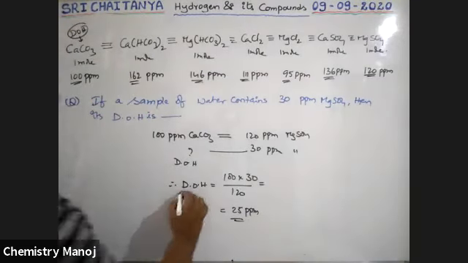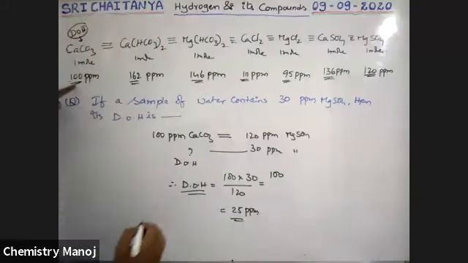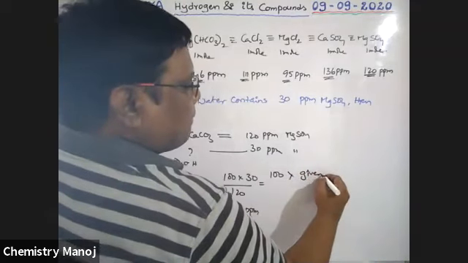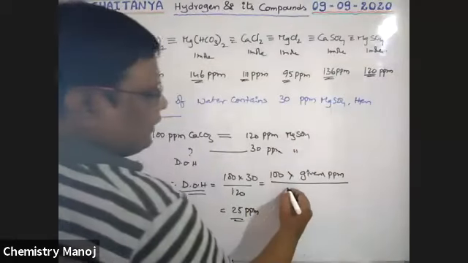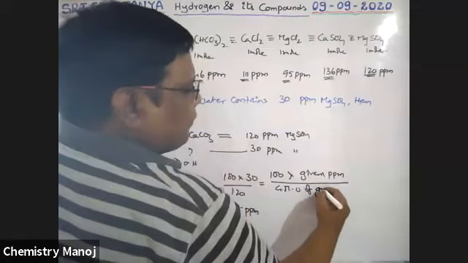Now, how to calculate degree of hardness, sir? See here, 100 is always common. So degree of hardness is 100 into given ppm by the gram molecular weight of the given compound.